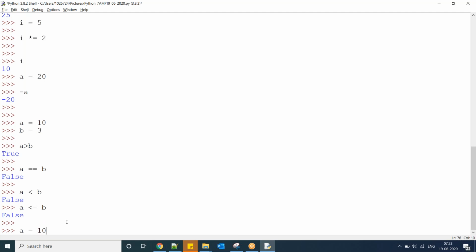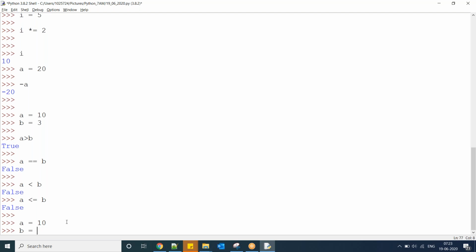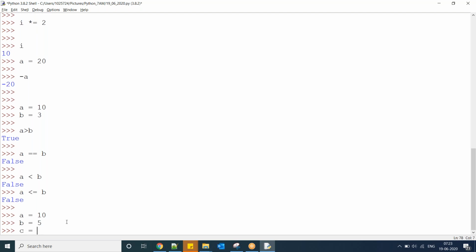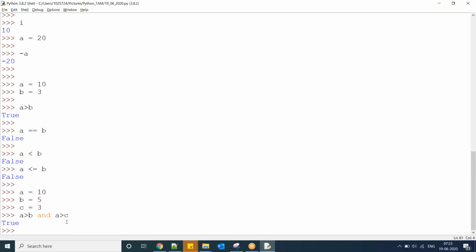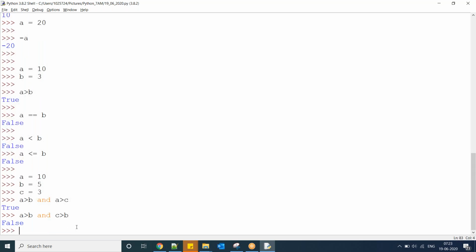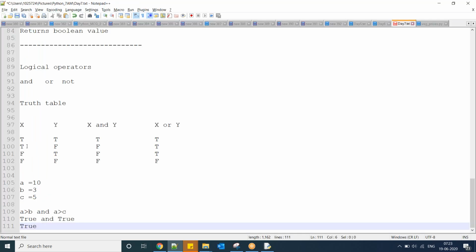A equal to 10, B equal to... C equal to A greater than B and A greater than C. Okay. Now suppose A greater than B and B greater than C. Sorry, C greater than B. A greater than B and C greater than B. This is true, this is false. True and false is false. The result is false.